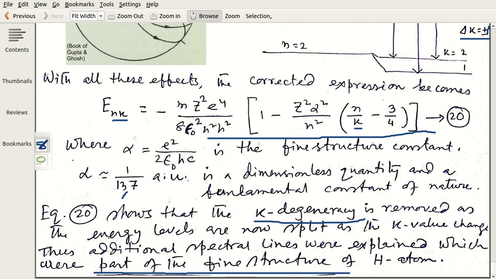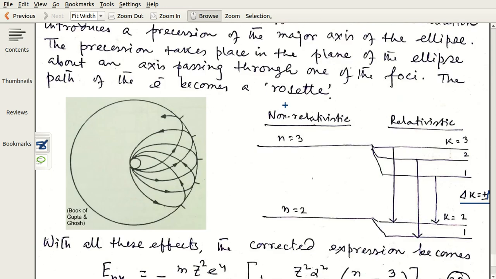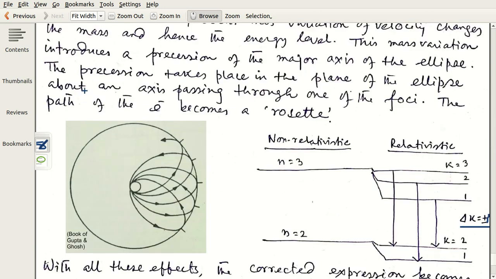But finally, when quantum mechanics came, everything was explained in another way. And one point to note here is that when you consider the variation of velocities at different positions, it is seen that the electron moves in an elliptical path. That is correct.